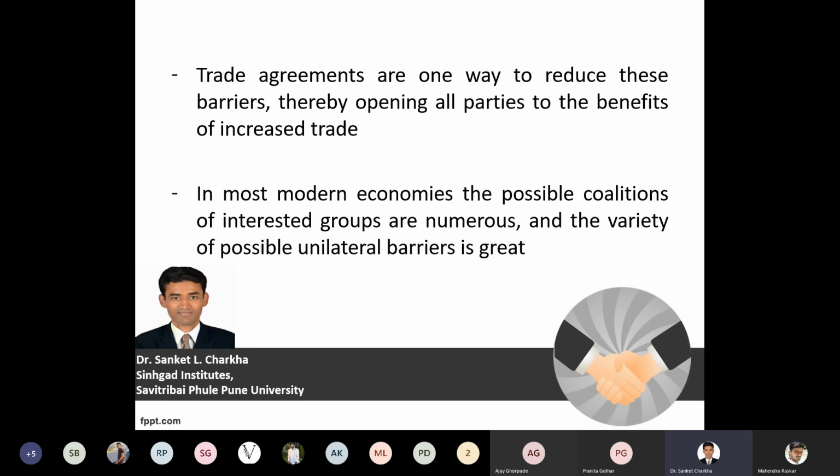Now here, in most of the modern economies such as the US, Russia, China, and so on, the coalition of interested groups is numerous. So if there is a country where the coalition of groups is much higher, and the groups are at a very big scale, then the unilateral trade barriers are at a very large extent. That is, the barriers may be at a very high level.